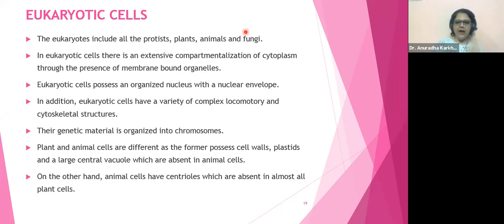as the plant cells possess cell wall, plastids, a large vacuole, okay, which are absent in animal cells. Now these are large open spaces. They can be filled with anything. It can be filled with gas, it would be called a gas vacuole. If it is filled with sap, it will be called a sap vacuole. Okay, so open space is going to be called a vacuole. It can be filled with anything.